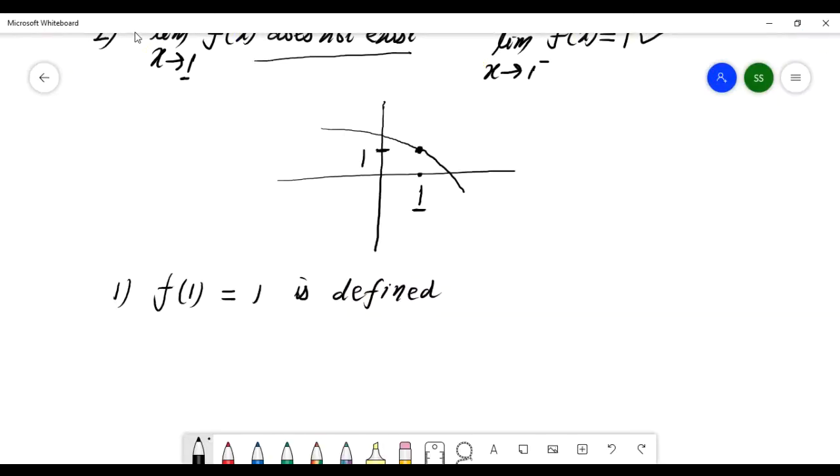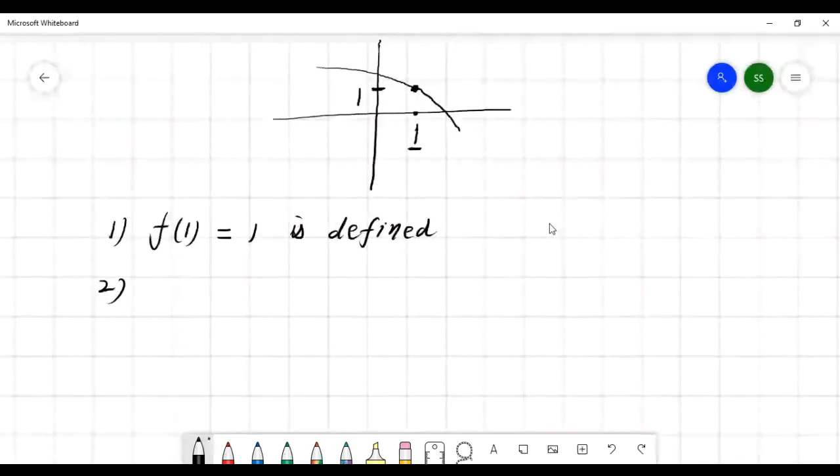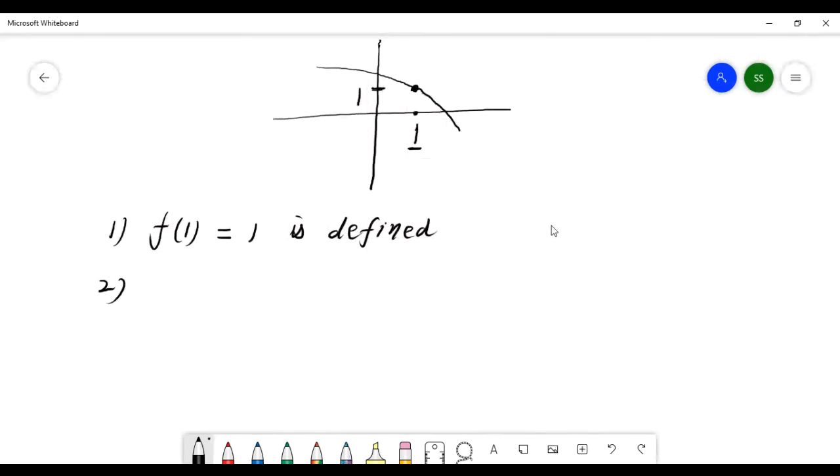And now see number 2, the limit. Check the limit as x goes to 1 of f(x). You have to check at x is 1. Is the function continuous or discontinuous?